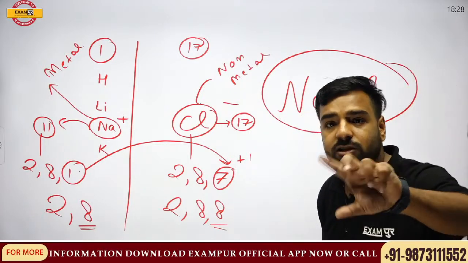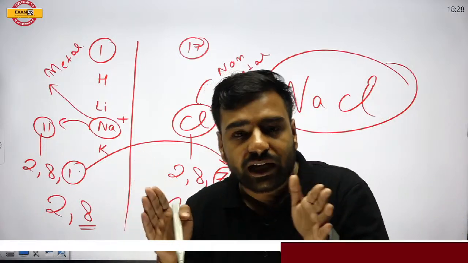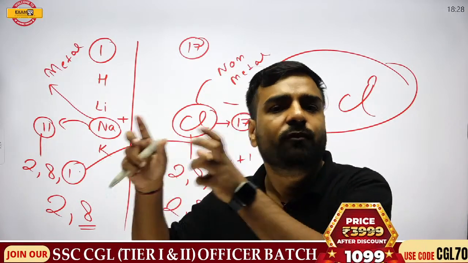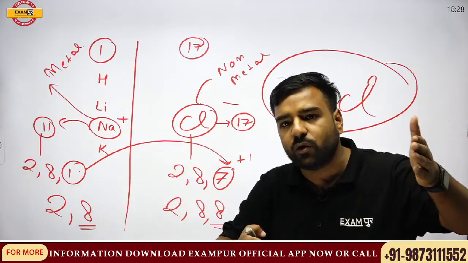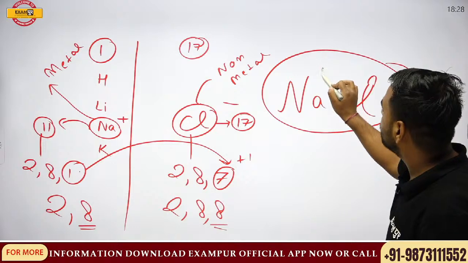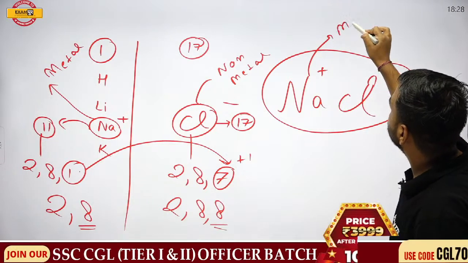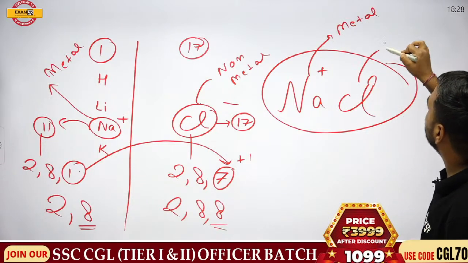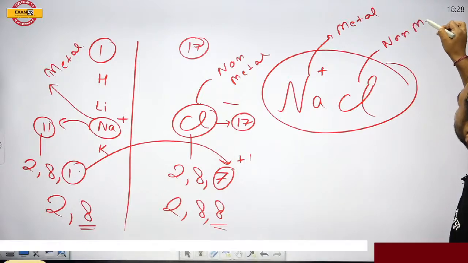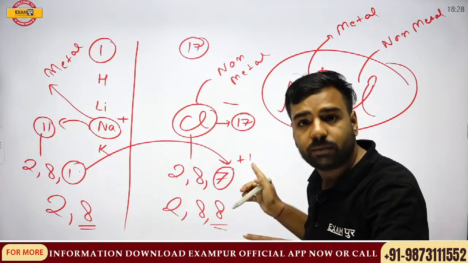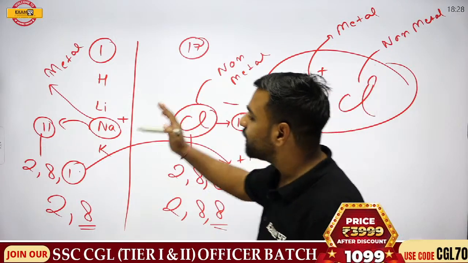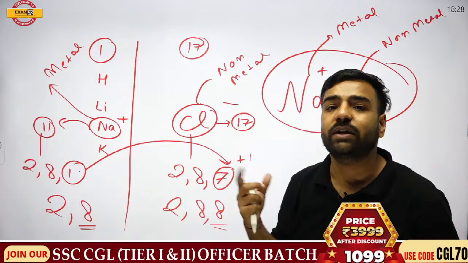This is the question which is asked in the CGL. Whenever we write any formula, which thing comes first, which comes second? Now there would be 4 options. Please remember, the first one is always metal and the second one is always non-metal. Whenever we write any formula, this is the fact. Got my point?